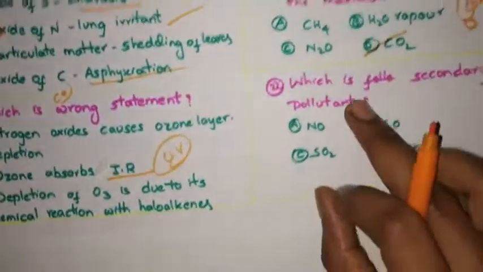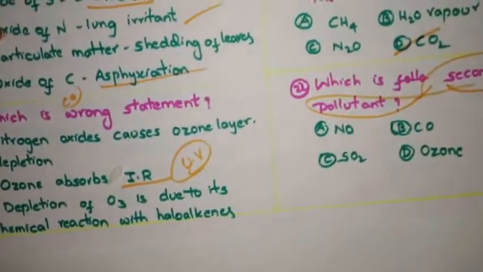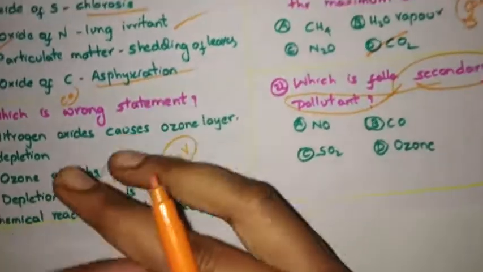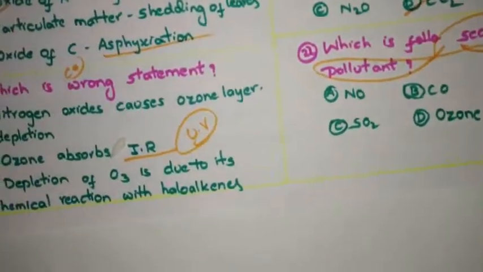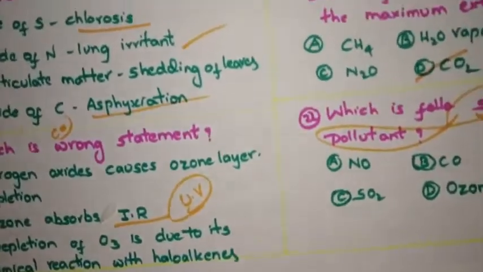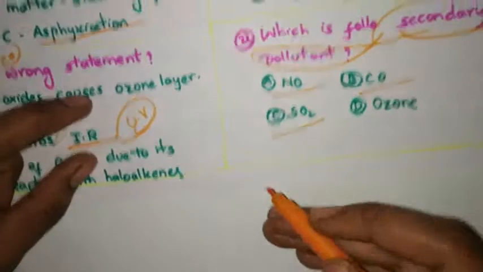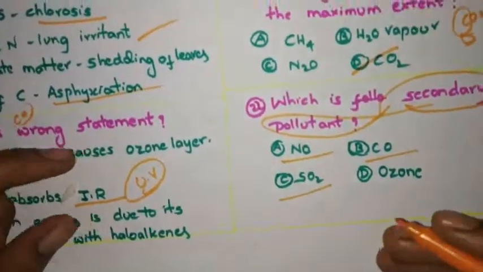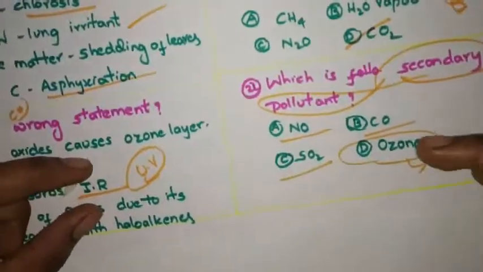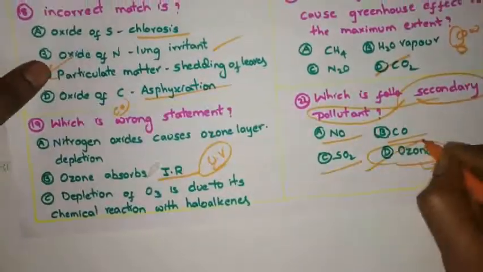See this question. Which is a secondary pollutant? Ma'am, what is the secondary pollutant? Secondary pollutant means it naturally exists in the atmosphere and it is not produced artificially. It is in nature, but it causes some harmful effects. Nitrogen oxide, carbon monoxide, SO2, these are produced by human activities. But this ozone is already present in nature, but it also causes some environment pollution. Okay, so for this, D is the correct option.